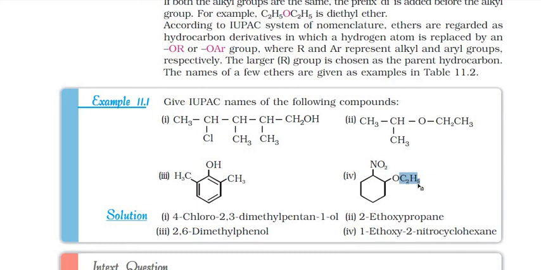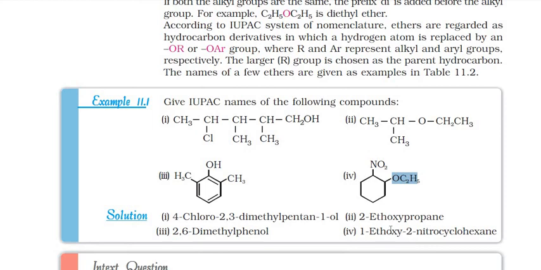So again, if you start with this, this is ethoxy attached with the cyclohexane, and in case of ether, as we are giving preference to OH group, this ether should be given preference.